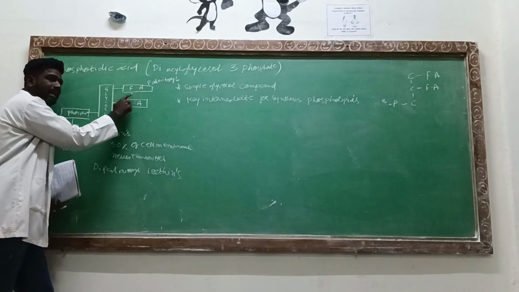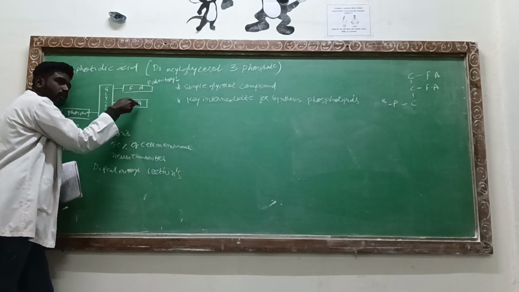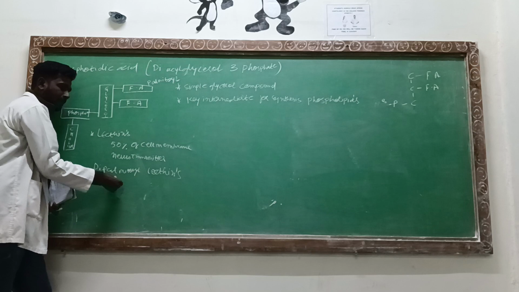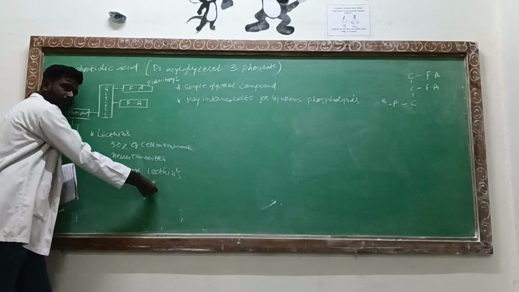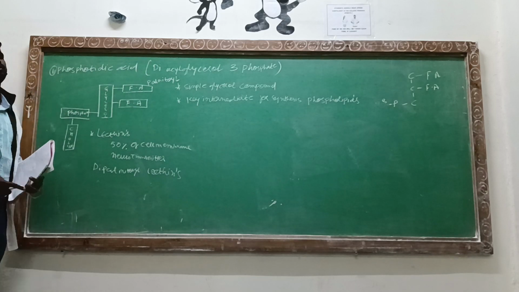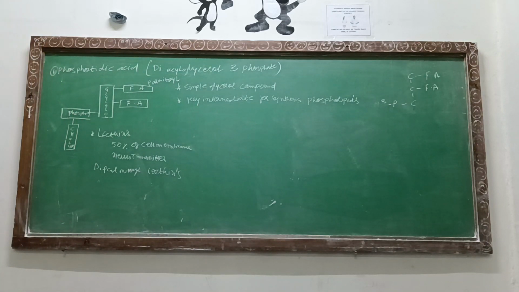But in the case of the fatty acids, the special fatty acid palmitol attaches at both positions. That's the reason we call it dipalmitol lecithin, because two palmitol fatty acids are joining there.